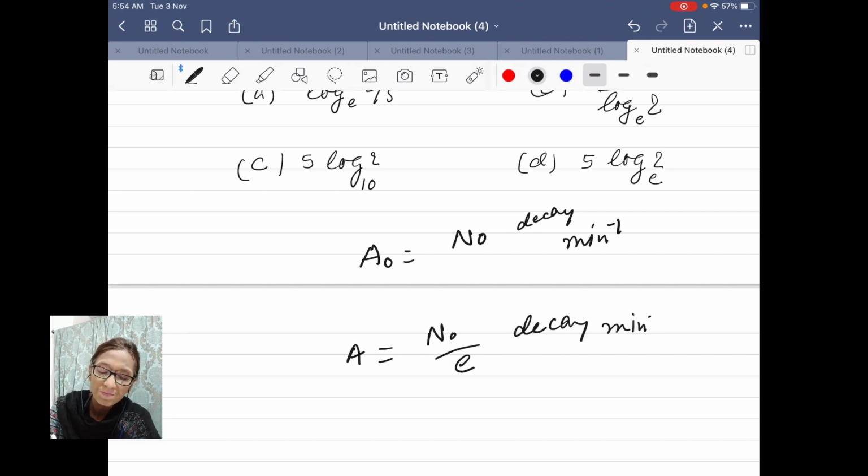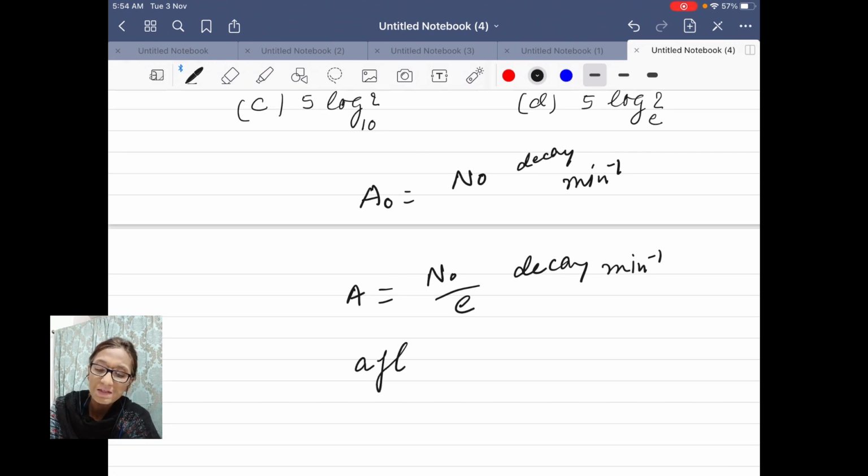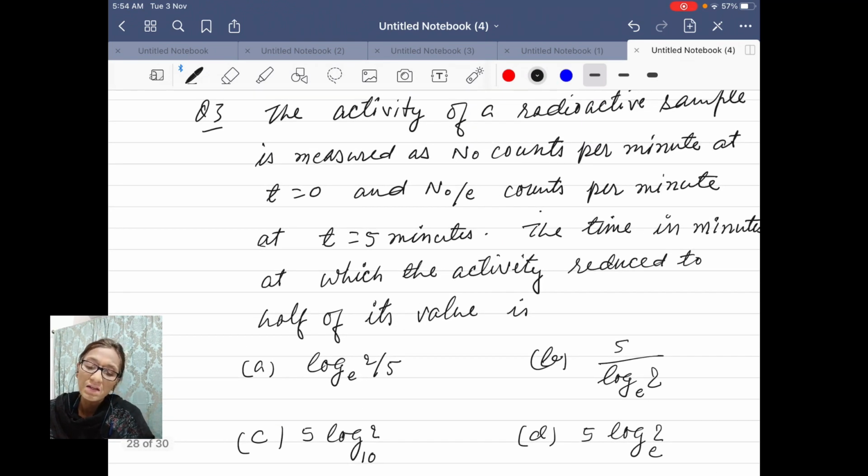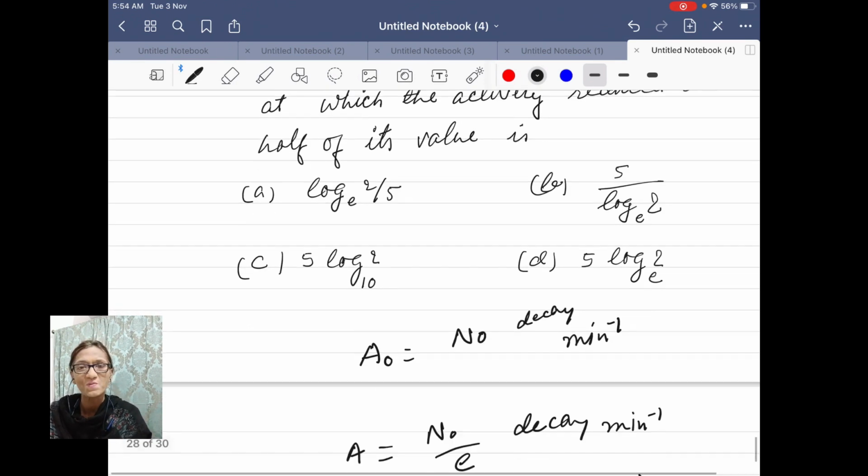after time is equal to 5 minutes, at which the activity is reduced to half of its value. You know that when the number of active nuclei is reduced to half, that time is called t half, and the same is when activity is reduced to half. So we are to find t half.